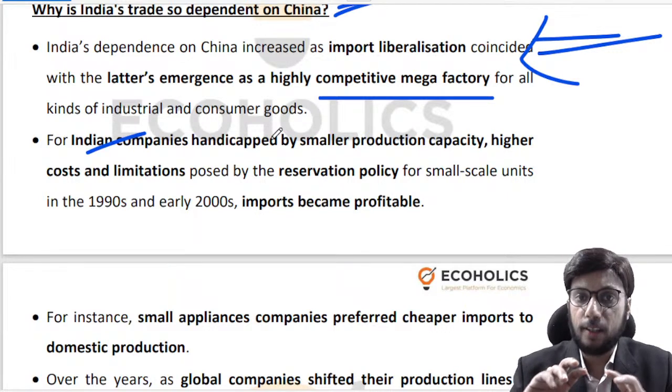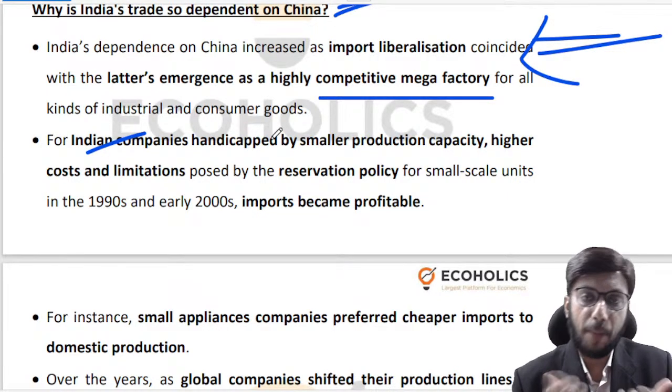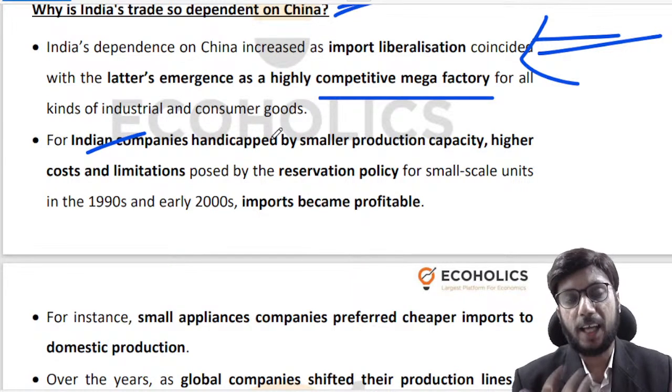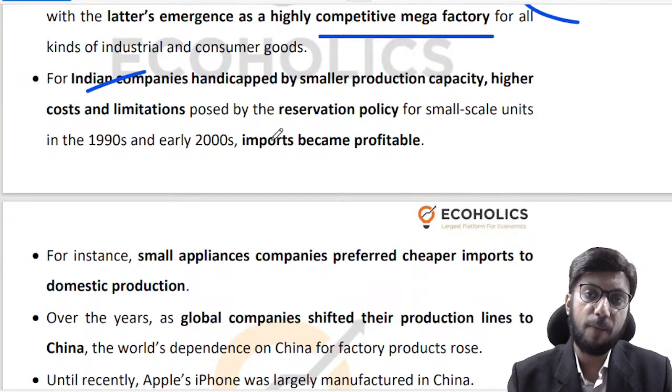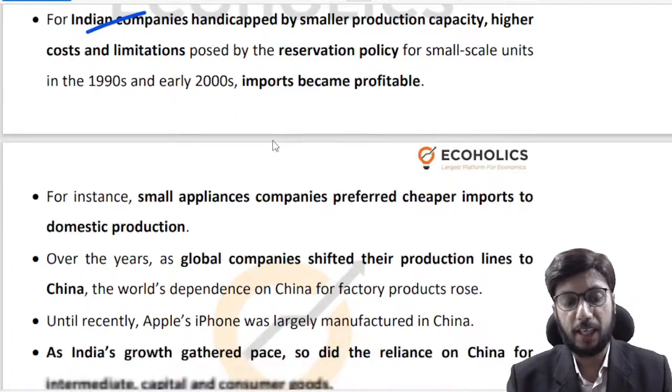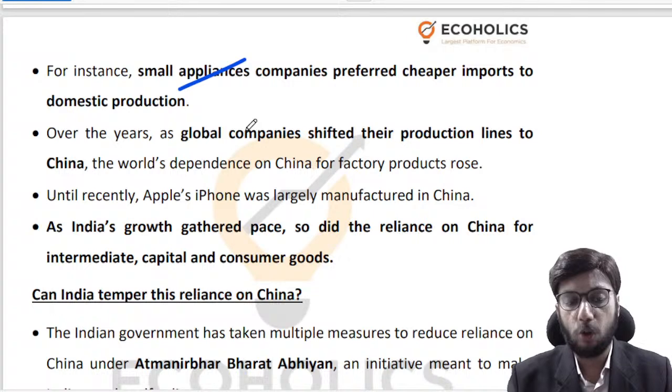So the moment the China option became available to them, they felt that the best option is the China option. We can directly import these items from China at a very, very low cost and create a market in India. So rather than take the headache of developing the entire supply chain in India from scratch, why don't we just import it from China, and there we go. So the idea being that import from China became very, very profitable. These small appliance companies, etc., definitely preferred cheap imports to domestic production.